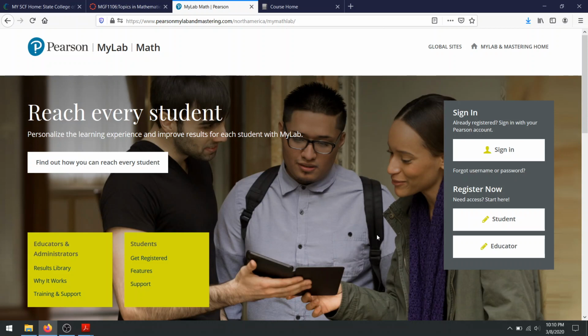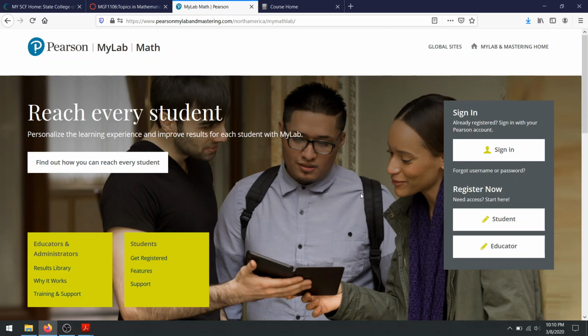They basically have all the stuff that you need in order to learn the material: videos that you're going to watch, homework you're going to walk through, and, if you need reviews or practice quizzes or practice exams, all that stuff's on there. The electronic version of the textbook is on there. The student solutions manual for all the problems within the textbook is in there. So you get a whole lot of stuff with My Math Lab. You have to purchase it because that's where all the content is. You can just go to Google and type in My Math Lab, and it'll be the first link that pops up.